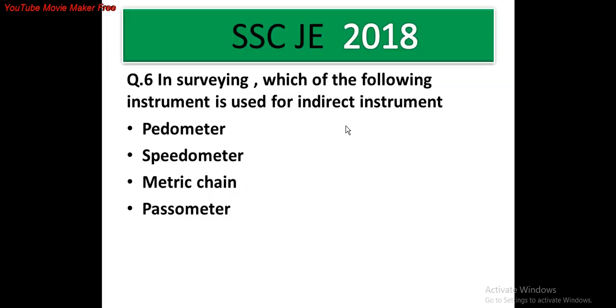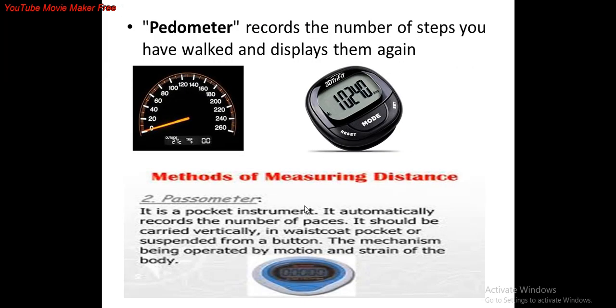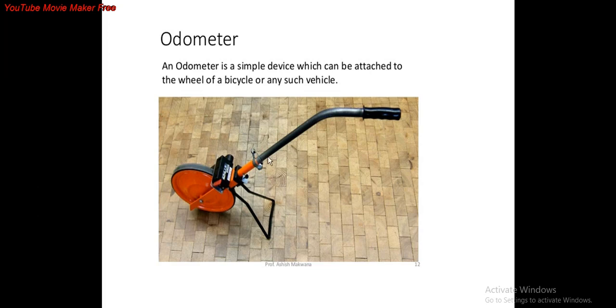This gives the direct measurement. And this is the odometer. Odometer is a device which can be attached to the wheel and which also measures the distance. The rotational distance gets converted into linear distance here.